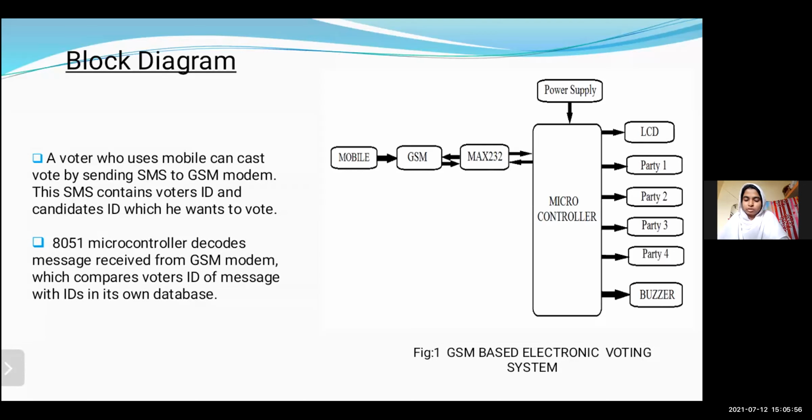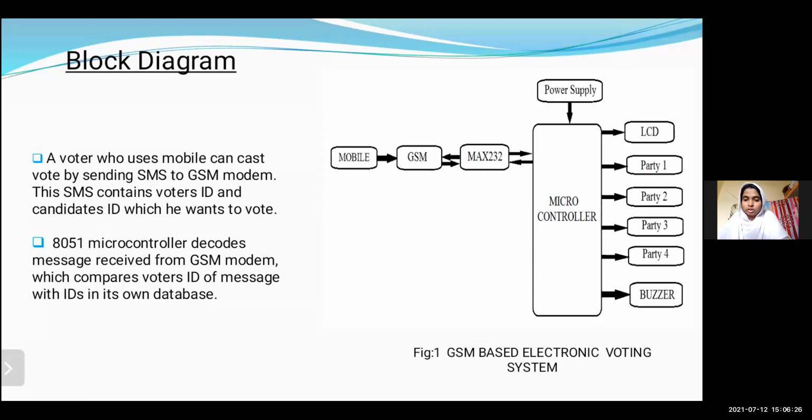The components used in this process are, first, the 8051 microcontroller. It is an 8-bit microcontroller consisting of 40 pins with 4 ports. In this, 32 pins are input-output pins and the remaining 8 pins are used for specific tasks. Pins 40 and 20 are VCC and ground. The reset pin is used to initialize the 8051 to desired values and to make a new start.